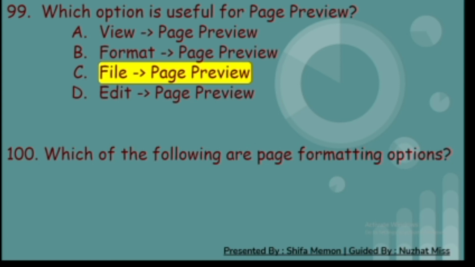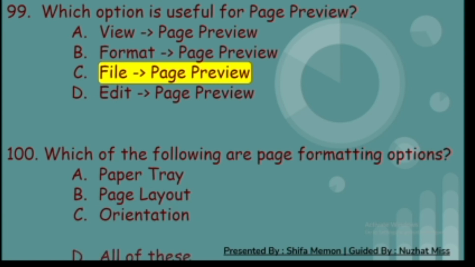100th. Which of the following are page formatting options? A. Paper tray, B. Page layout, C. Orientation, and D. All of these. And the correct answer is D. All of these.